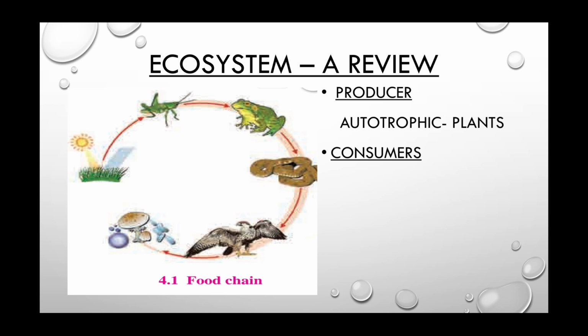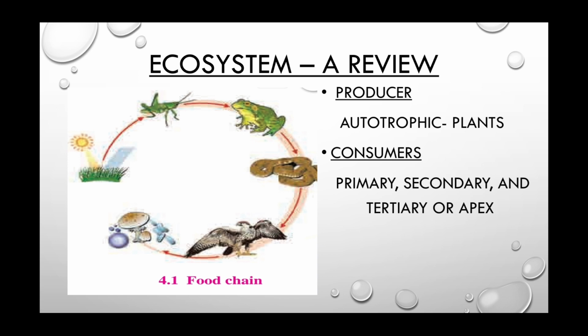Okay? Means all these are the consumers, but next consumer depends on the previous one for food and hence they are said to be primary, secondary, tertiary and or apex consumers. Okay? Clear? Now, last picture which we can see here, it is fungus.